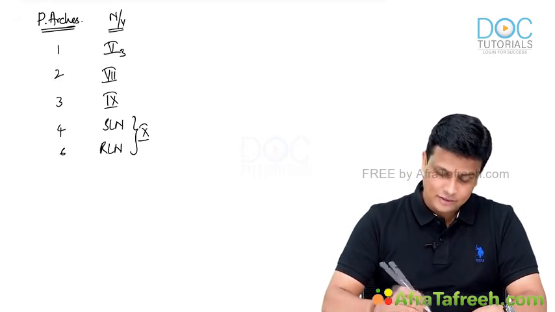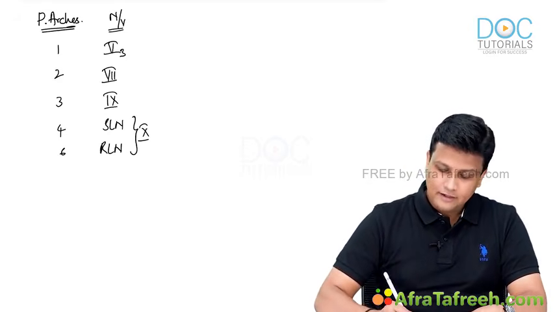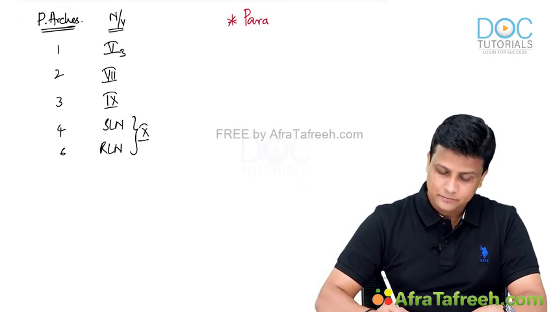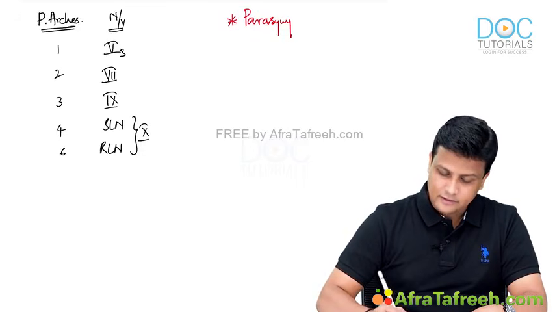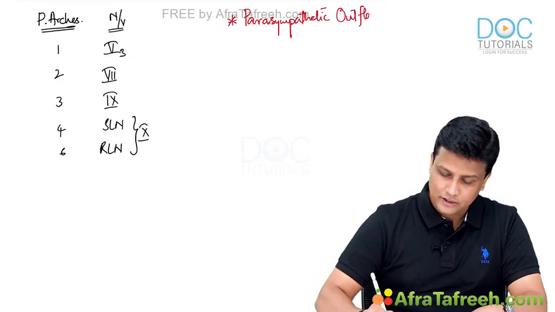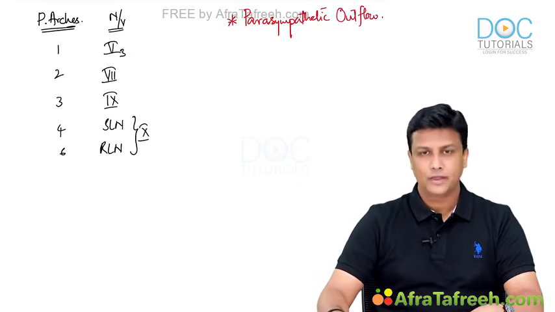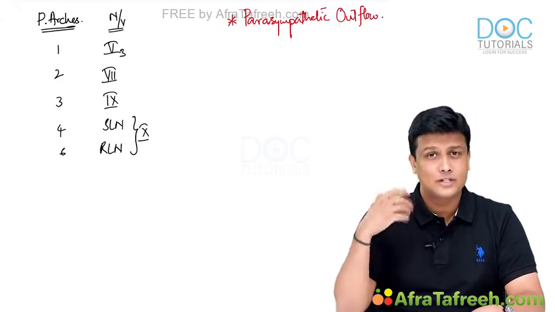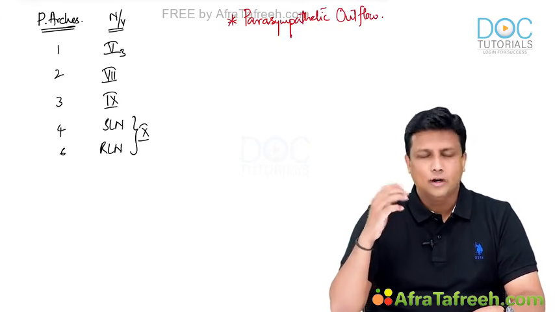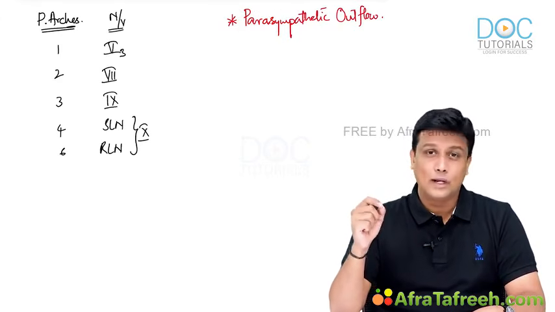Let's have a comparison. First of all, in the nervous system, I hope you all have learned about the parasympathetic nervous system. And I hope you all remember parasympathetic outflow will be craniosacral outflow. Now, how many cranial nerves do we have? We have 12 pairs of cranial nerves.